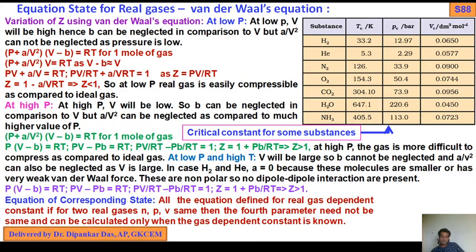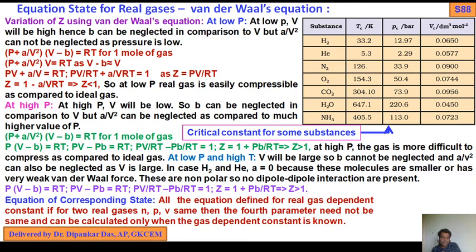At low pressure and high temperature, V will be large, so b can be neglected, and a by V square can also be neglected as V is large. In the case of hydrogen and helium, a is 0, because these molecules are small, so they have very weak van der Waals forces. These are non-polar, so no dipole-dipole interactions are present.